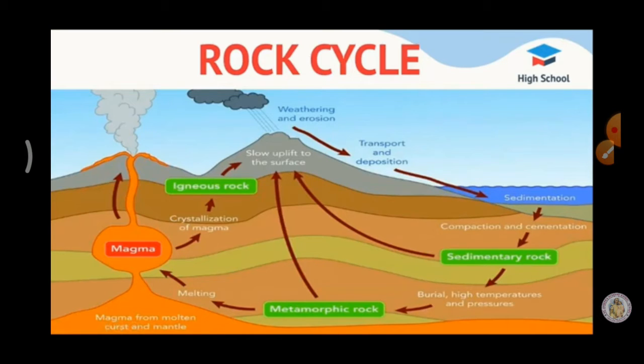Okay. The metamorphic rocks also get disintegrated. What is the meaning of disintegrated? Split and deposited to form sedimentary rocks. These metamorphic rocks also split and deposit to form sedimentary rocks.